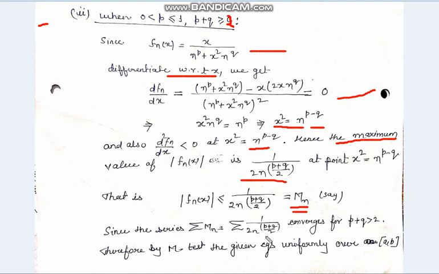If this power value is greater than 1, which means if p plus q is strictly greater than 2, then this series is convergent, and hence by the Weierstrass M test this series is uniformly convergent on any finite interval of the form closed interval [a, b].